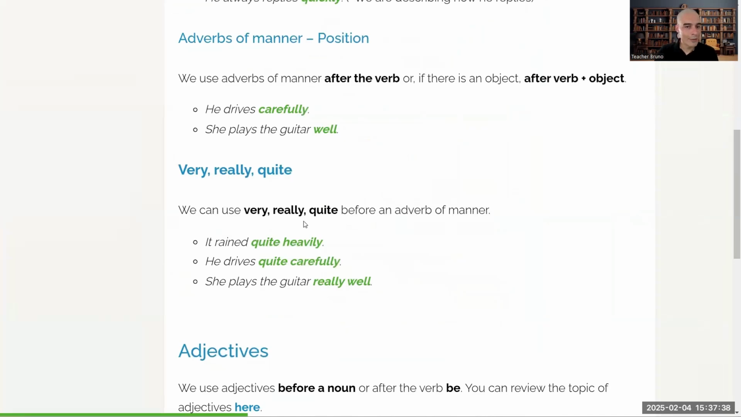We can use quantifiers to emphasize our point. It rained quite heavily, very heavily, extremely heavily. These adverbs add more meaning to the sentence.